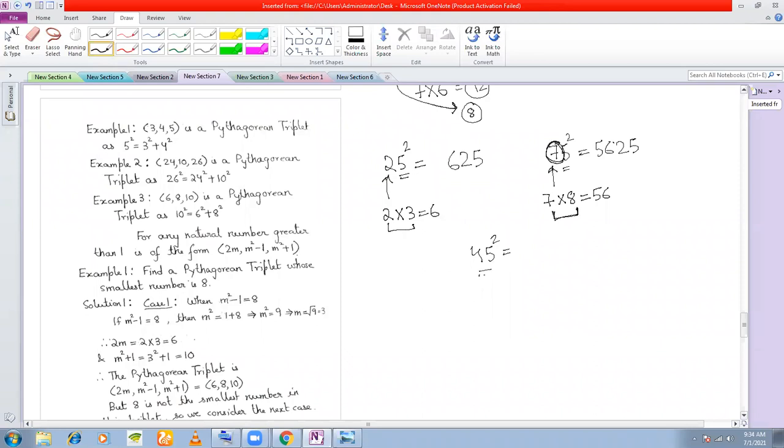Okay. Now see here, 45 square. If I want to square this 45, you write 25. Now you have a 4 here. 4, what is the next digit after 4? It is 5. So you multiply these two to get 20. So your square is 2025. Fine. So you can remember this. You can practice this if you want. It is very useful. It will give you ease in your calculation later. Okay. So I'll stop here. We'll continue tomorrow.